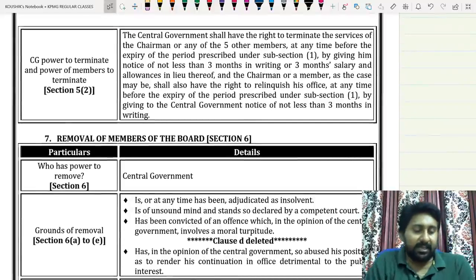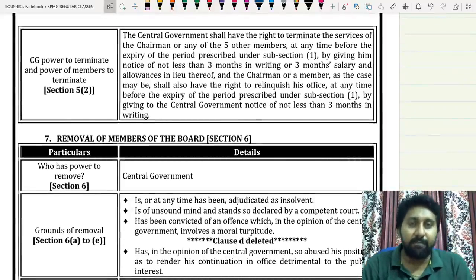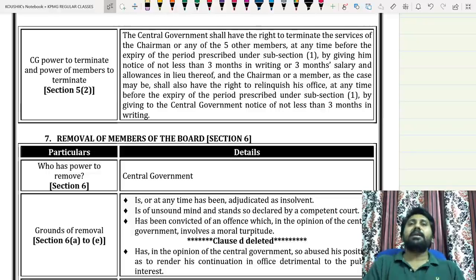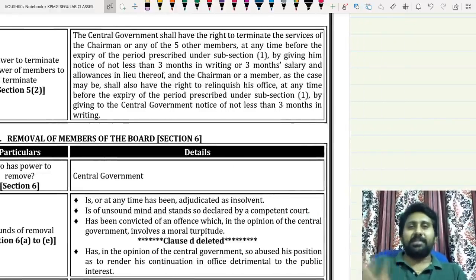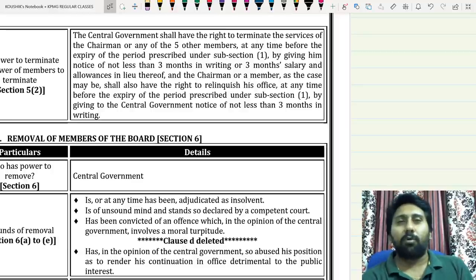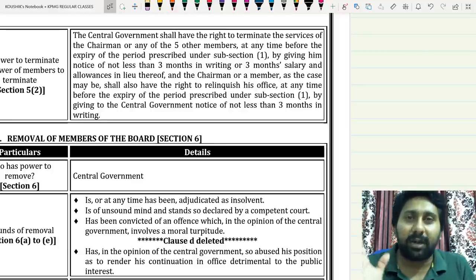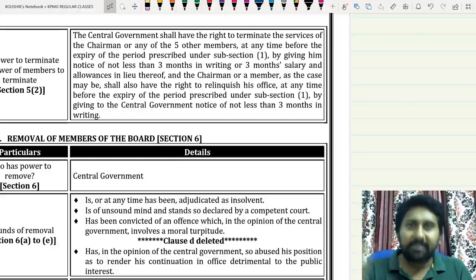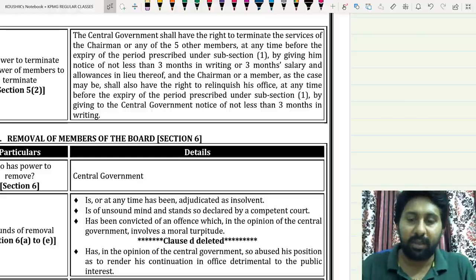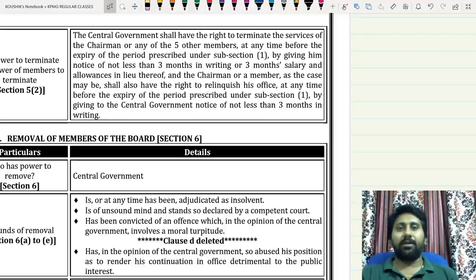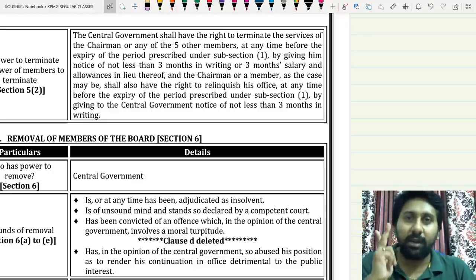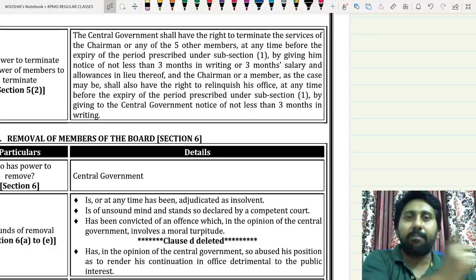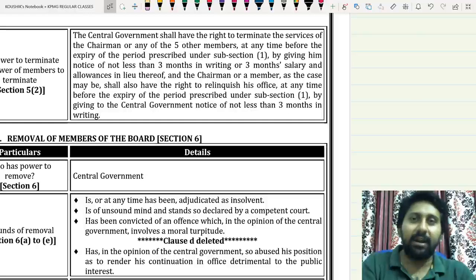Next one, CG power to terminate and power of members to terminate. CG can remove the members of the board at any time, and the members inside can also give their voluntary resignation. In this connection, first listen, later you can read. Two situations can come. CG wants to terminate your tenure. Can it? Yes. In two ways it can do. Two options. One, inform the member 3 months prior and ask him to retire. Second one is remove immediately and give 3 months salary.